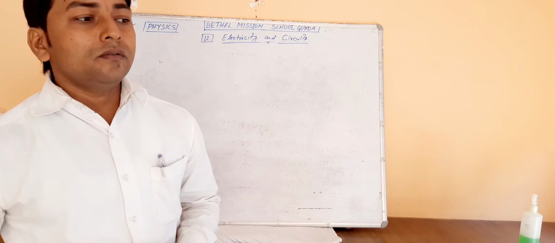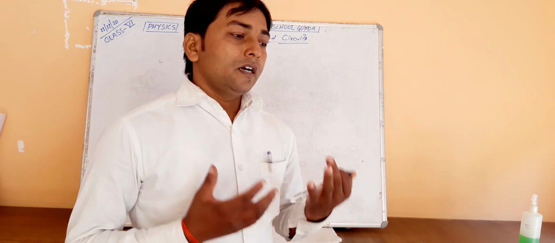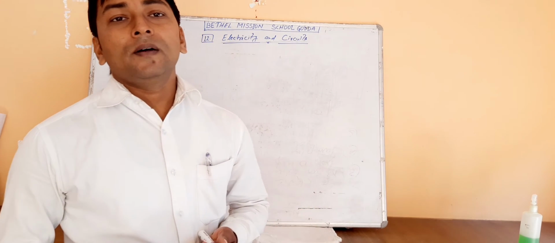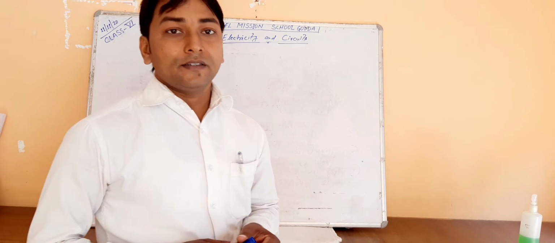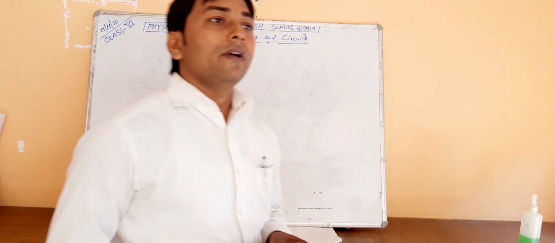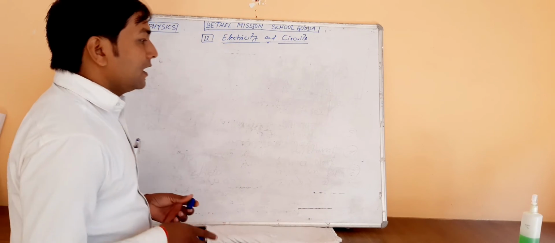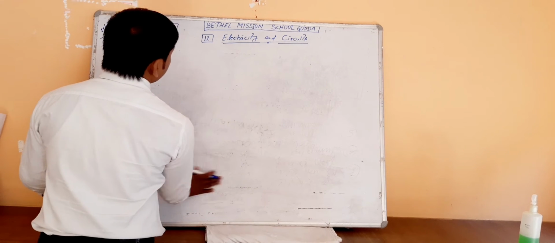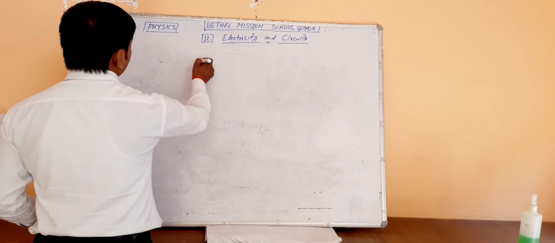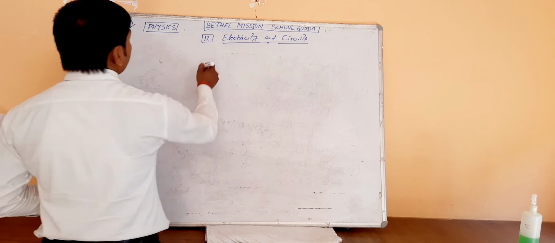So first we talk about from where we get the electricity. We get electricity from three ways. That is called a power plant.